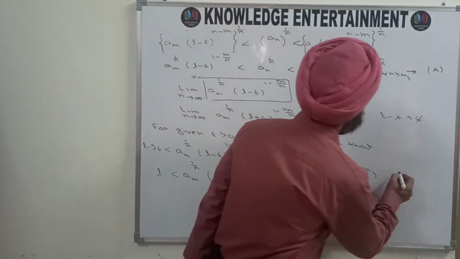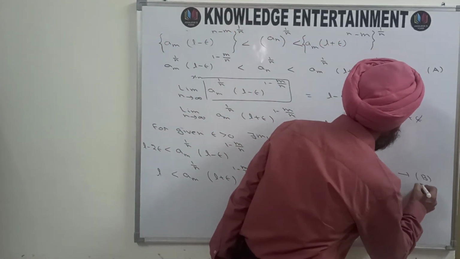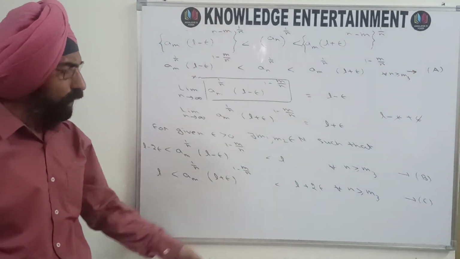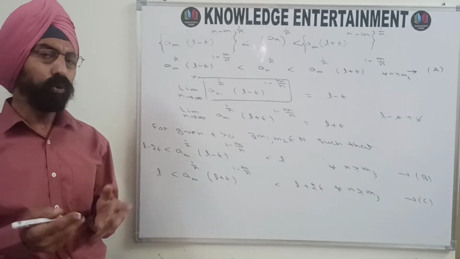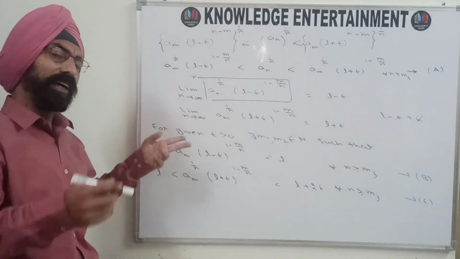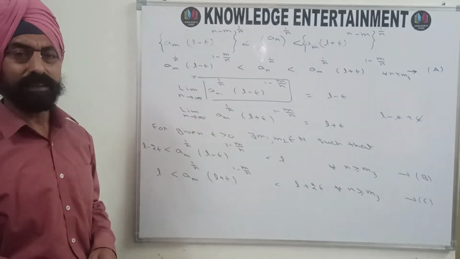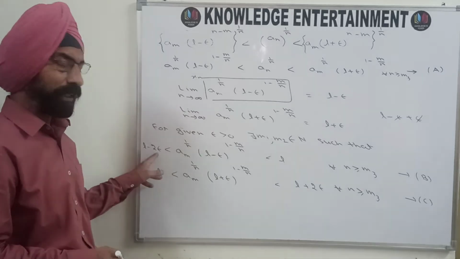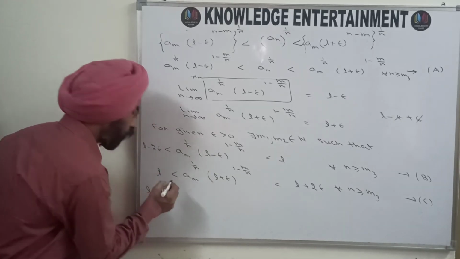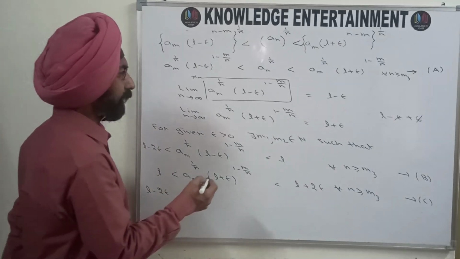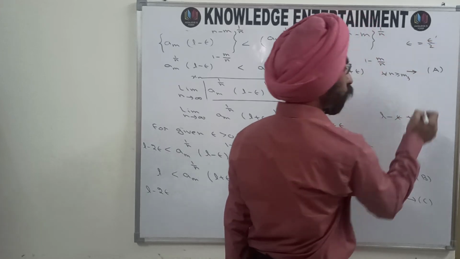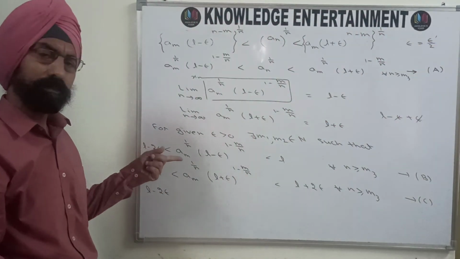Now let me name this as B and this as C. Now I'm going to combine these three, but how to combine, this is an important step. I'm starting from here, and where I will end will be in the subsequent terms. So I'm starting from here, L minus 2 epsilon, or if you say your epsilon is equal to epsilon dash by 2, then this 2 epsilon will become epsilon dash.